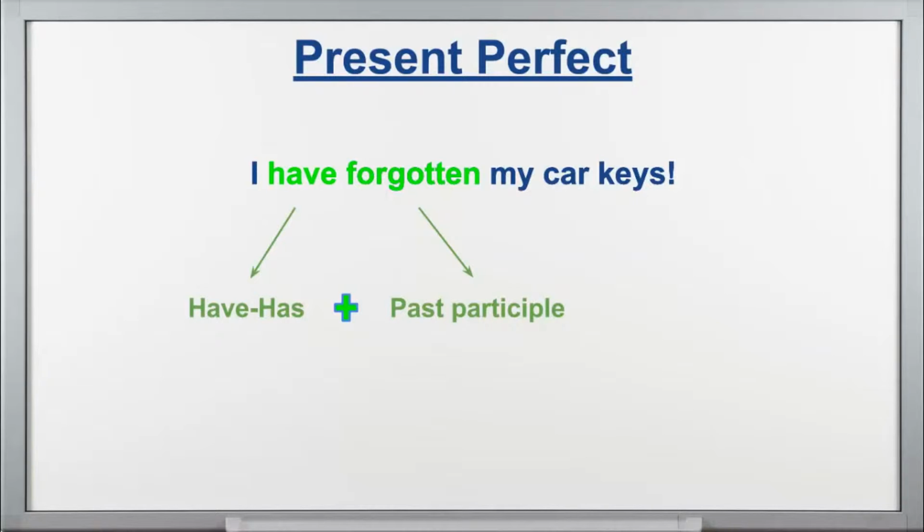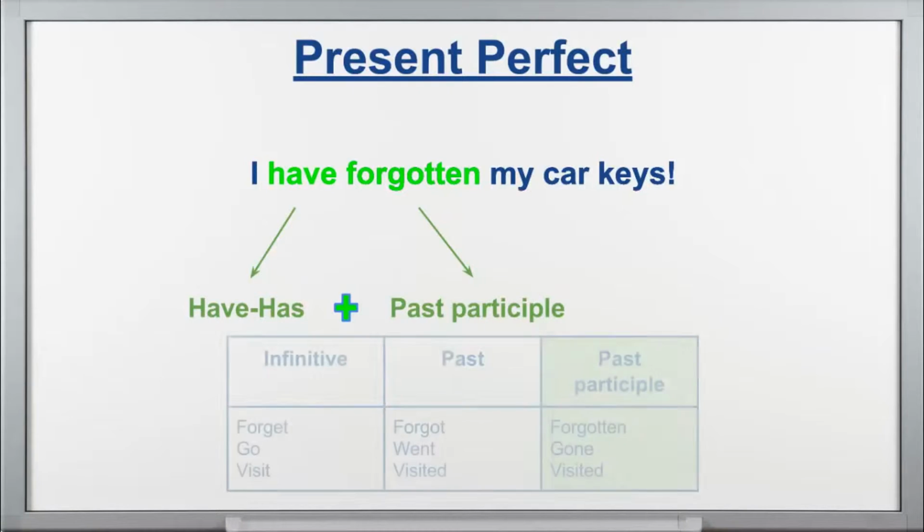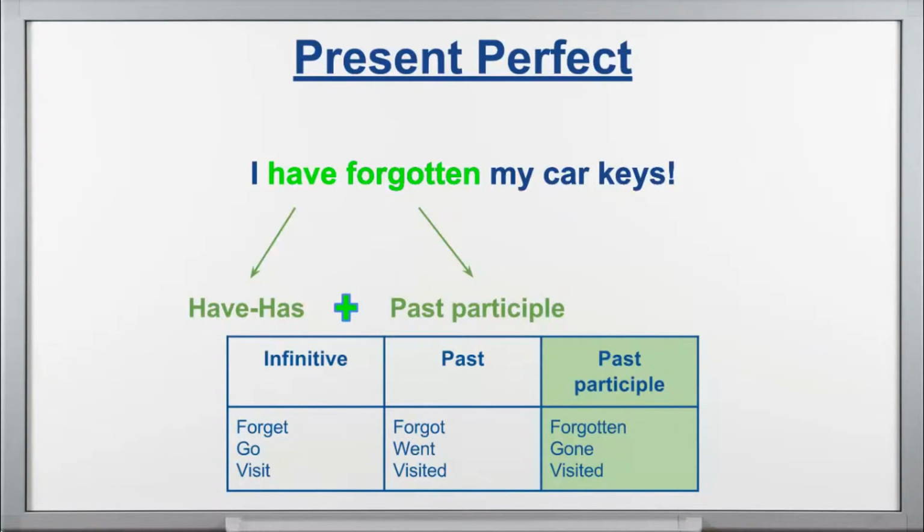So how do we build the present perfect? Well, have or has plus the past participle of the verb. So you must be saying, but Rafael, I've never heard of this thing called past participle. No problem. Let's take a look here. I've got some more examples for you. In the infinitive, I have forget, in the past, forgot, and in the past participle, forgotten. Okay? Go, went, gone. Visit, visited, visited. So there are some more examples of the past participle, and you can find lists that have all these verbs, okay, to help you better understand them.